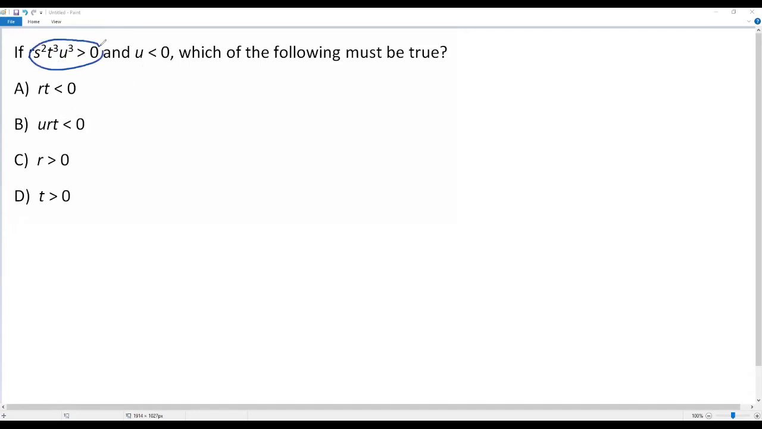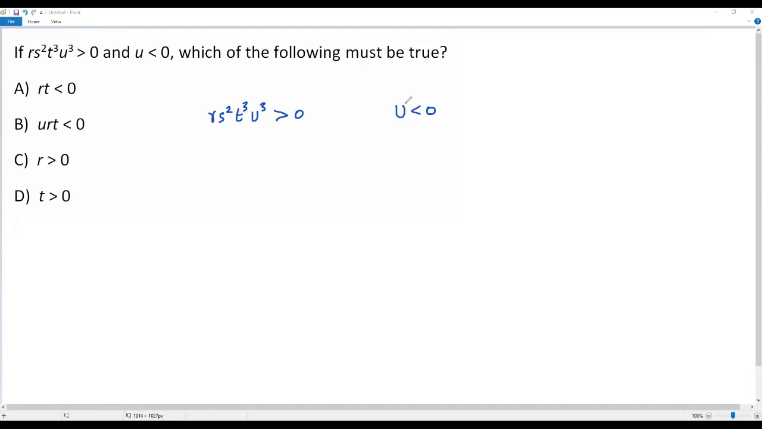Okay, now let me take this inequality as it is. That is r times s squared times t cubed times u cubed. This is greater than 0. And also we have the information that u is less than 0. Since u is less than 0, this u must be a negative value.